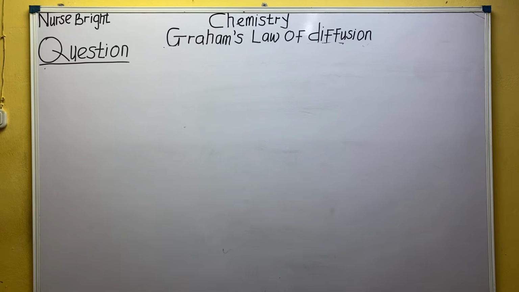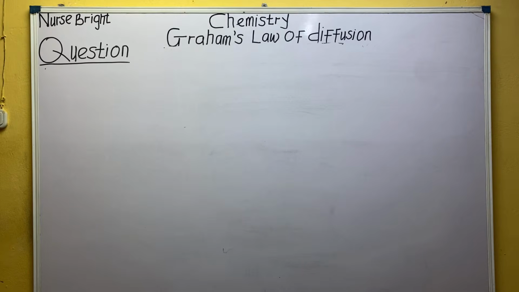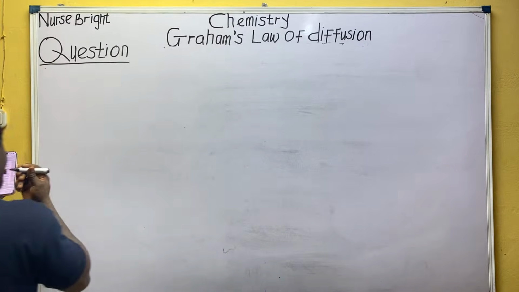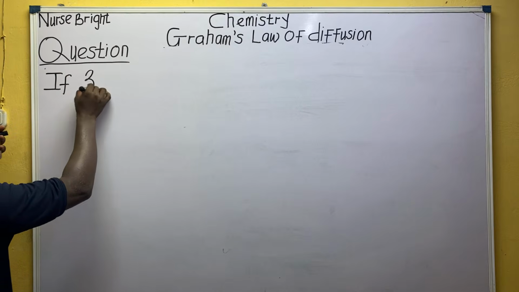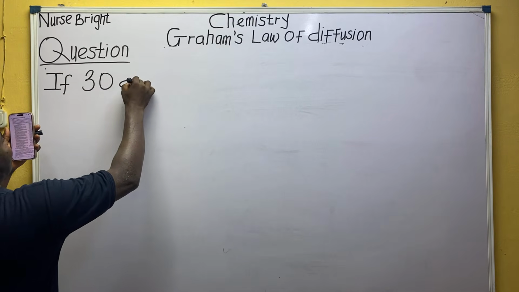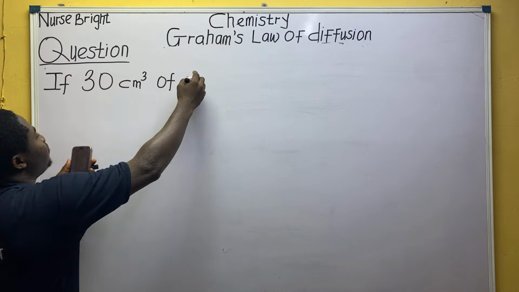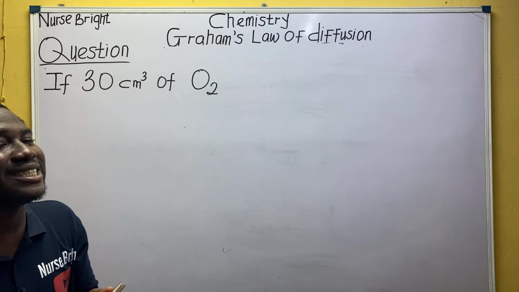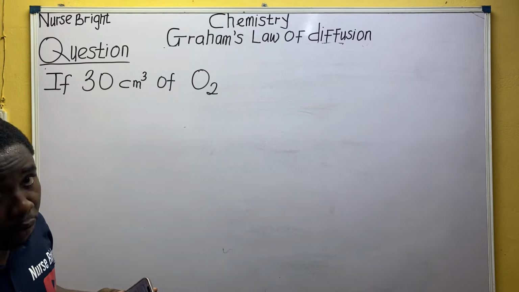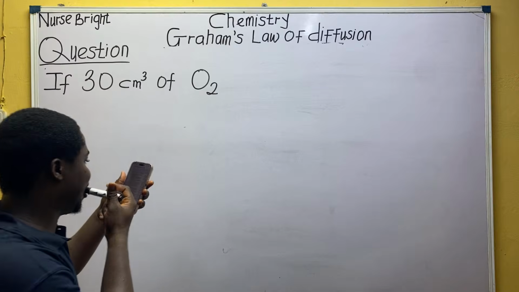The JAMB questions I've asked so far. Alright? Let me bring another one. Let's see how smart we are. This one is so cheap. Everyone, this is for you, it's not for me. I'm not going to solve this. I've taught us many times, so solve it for me. If 30 centimeter cube of oxygen. They did not write the symbol, they just spelled it. Whenever you say a gas, always put 2 in the front, most times. Oxygen gas, that's it.